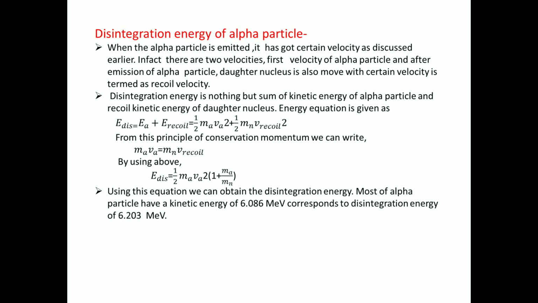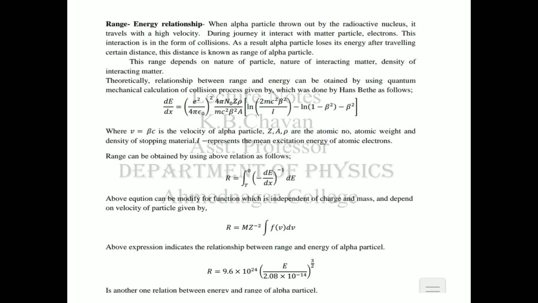Now, using the above equation, we can obtain the disintegration energy. Most alpha particles have kinetic energy of 6.086 mega electron volt, corresponding to disintegration energy of 6.203 mega electron volt. Understand everyone? Now, our next point is range energy relationship.